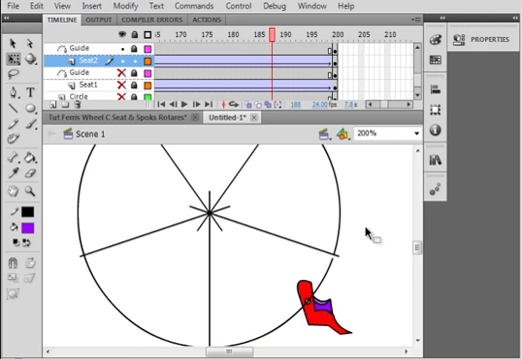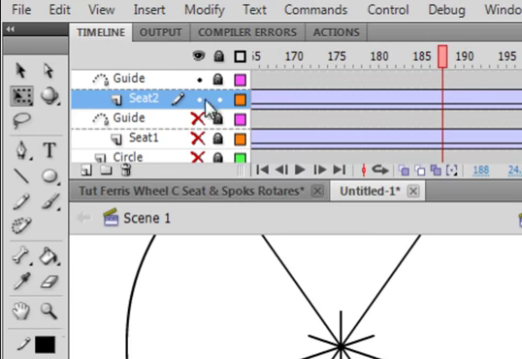I'm going to do the remaining 3 seats. If you think you know how to do them, then you can just stop this video and go to the next part, which will be Flash Tutorial 79 Animated Ferris Wheel Part 2. If you are unsure of how to do them, then stay with this tutorial and we'll finish those last 3 seats off. Make sure all the layers are locked.